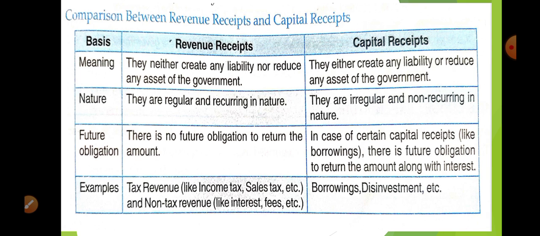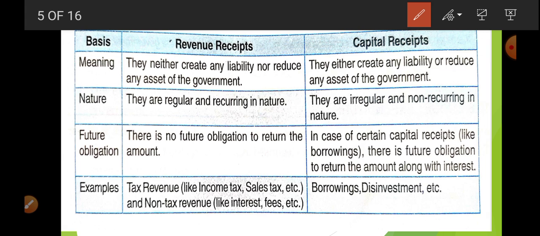now here is a comparison between these two, so after that there will be no doubt. Okay, what is revenue receipt? It is not going to create any liability, nor decrease the assets of the government. On the other hand, capital receipt is going to create liability, otherwise it reduces fixed assets of the government.